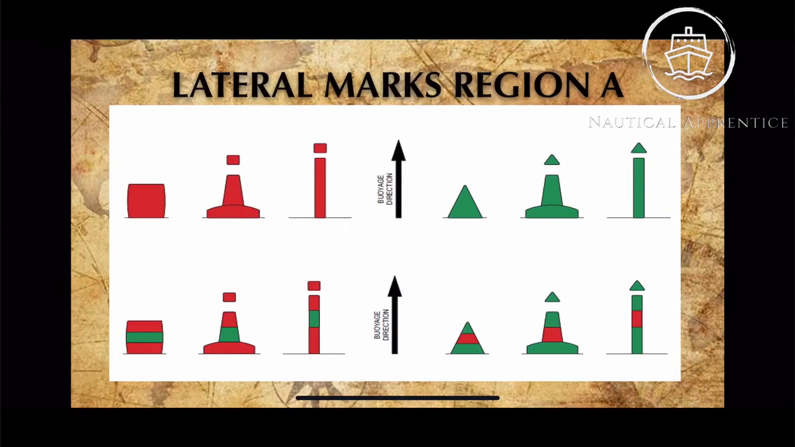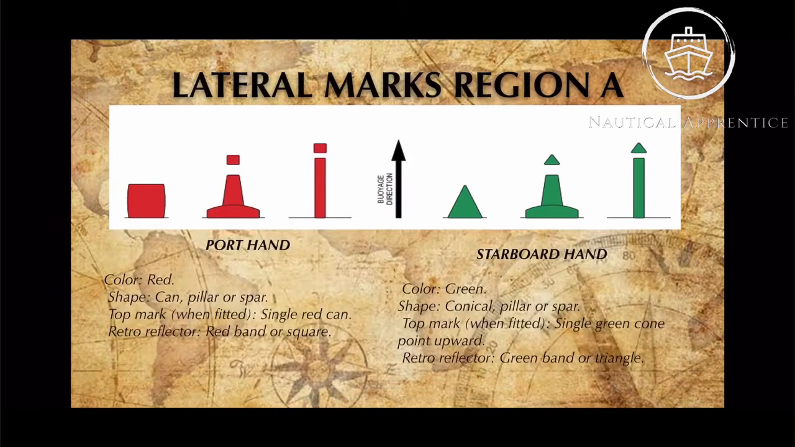Now we look at the lateral marks of region A. For region A, the port hand buoy's color is obvious, red. The shape can be can, pillar or spar. The top mark is a single red can, and the retro tape will be a red band or square. And the same for starboard hand, the color will be green. The shape can be conical, pillar or spar. The top mark is a single green cone pointing upward, and the retro tape will be a green band.